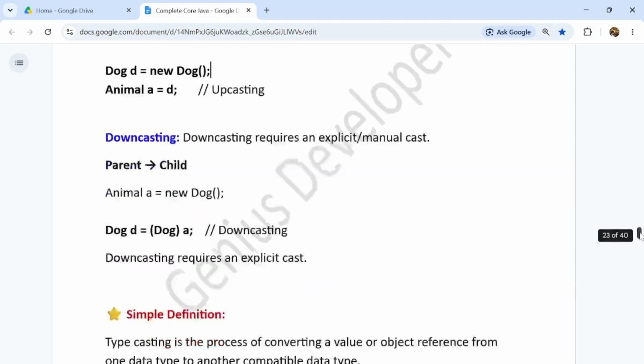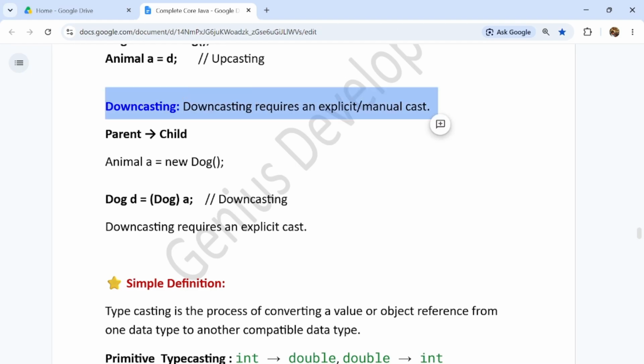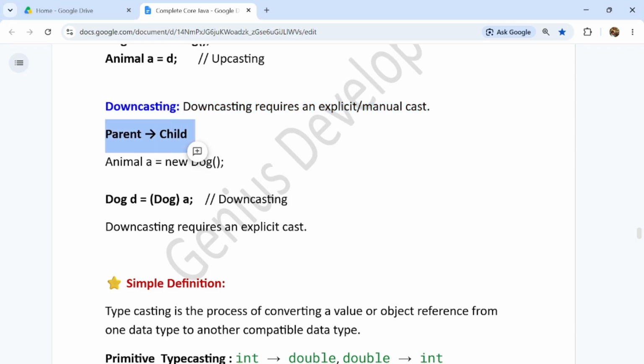But if we talk about downcasting, guys, downcasting requires explicit manual casting. Suppose we are typecasting from parent to child. In that case, we will give this line, which is important, guys: Dog d = (Dog) a, and a is the reference of Animal, guys.